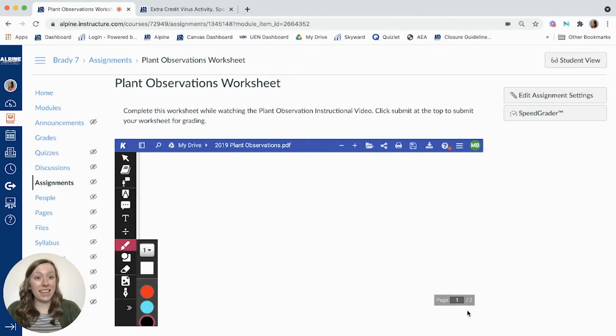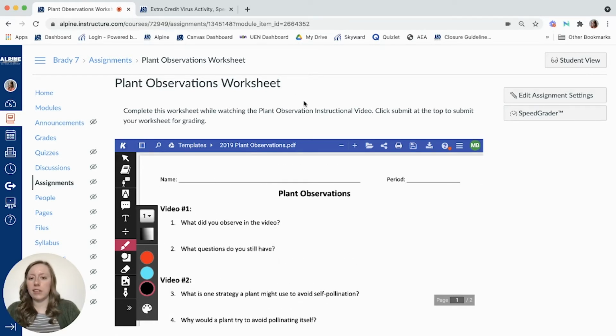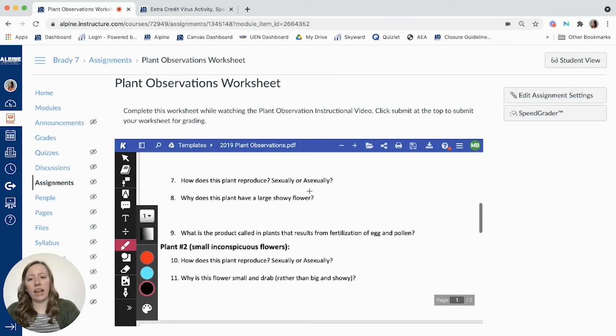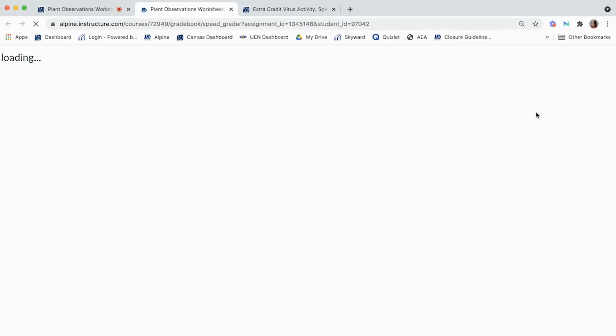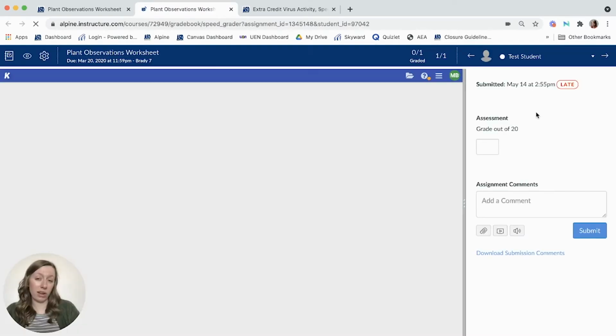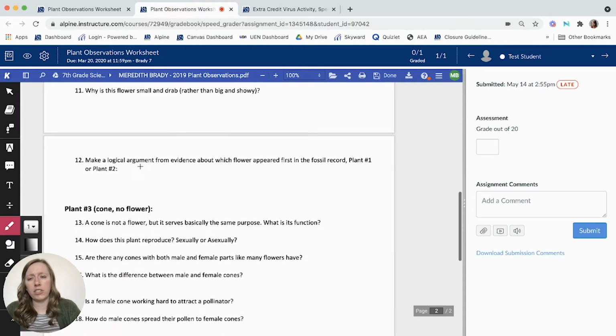Now, another type of assignment I like to leave feedback on. I particularly use Kami in my classroom. I think it can be really nice to replace worksheets. So students would go through, in this particular example, they'd watch a video and they'd answer these questions. But the SpeedGrader on this is really interesting and probably one of my favorite ways to leave feedback for students on Canvas. So the student typed their name, they answered some of the questions, but you'll see most of them they left blank.